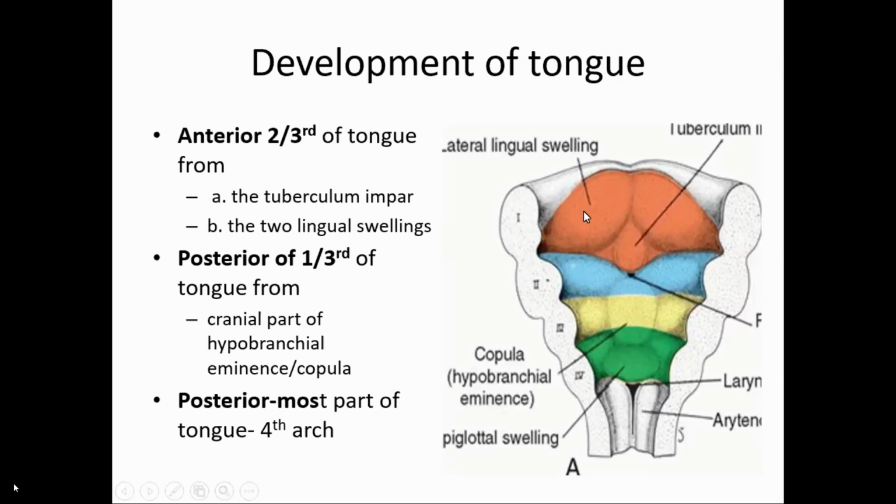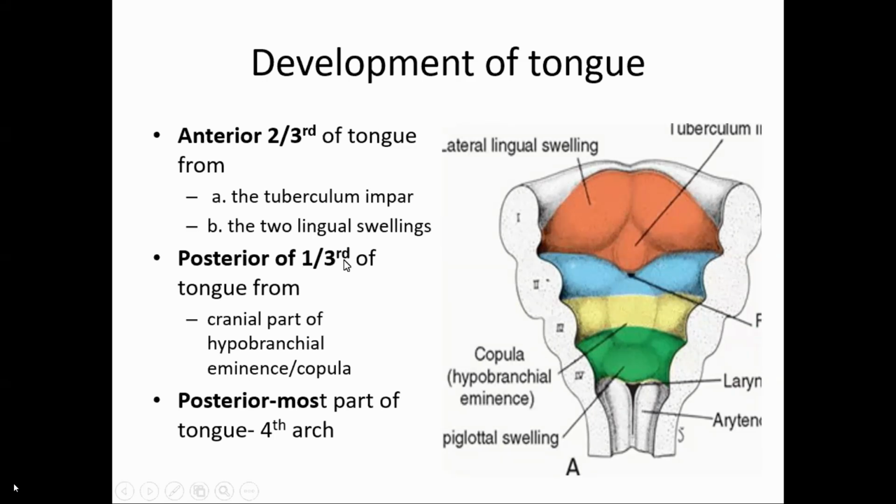Because of that reason, the anterior two-thirds of the tongue, which develops from the mesoderm of the first branchial or pharyngeal arch, is supplied by branches of the mandibular nerve. In this, the tuberculum impar and the two lateral lingual swellings form the anterior two-thirds of the tongue, and behind the tuberculum impar there is the foramen cecum.